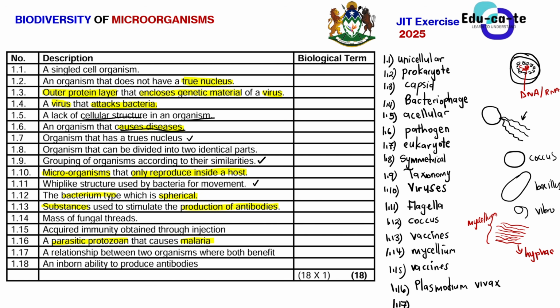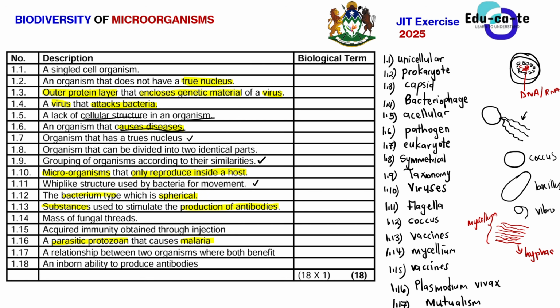We say that is known as mutualism. It's a form of symbiotic relationship between two organisms where both of them get to benefit. The other one is parasitism, where one is benefiting but the other is getting harmed.